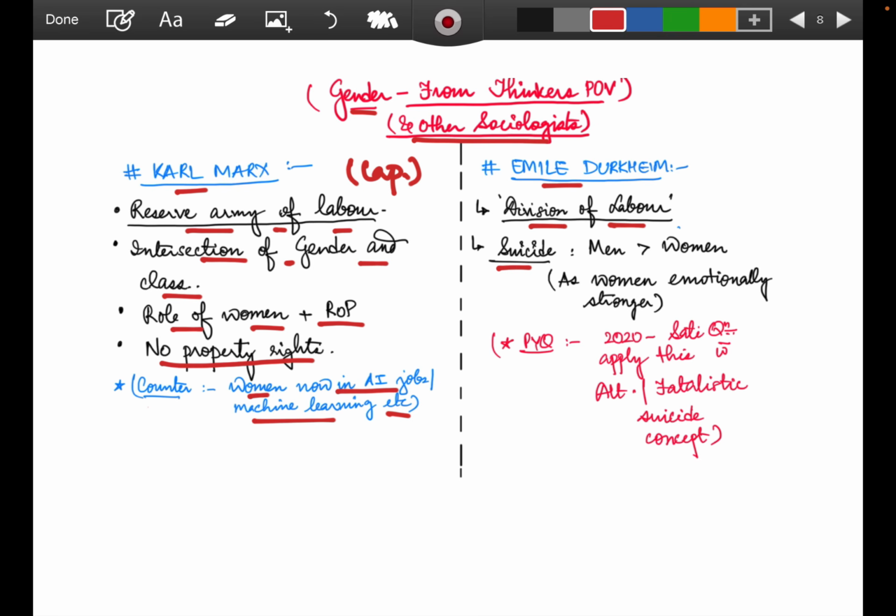Coming to Emile Durkheim, he talks about the division of labor. He talks about suicide. In the division of labor, we have continuously seen the differentiating angles of men and women, but in suicide also, a different pattern is seen between men and women, where men are committing more suicides than women.